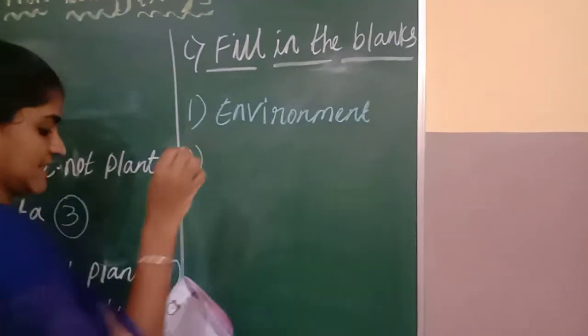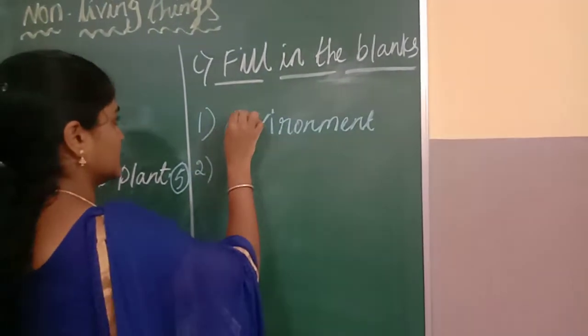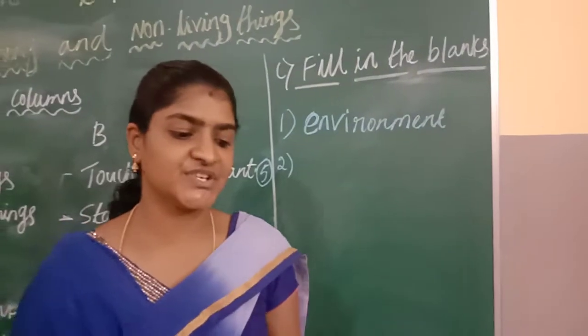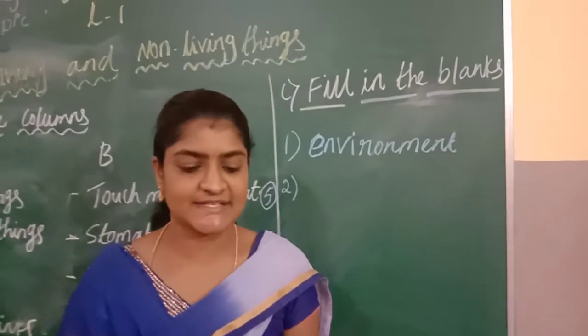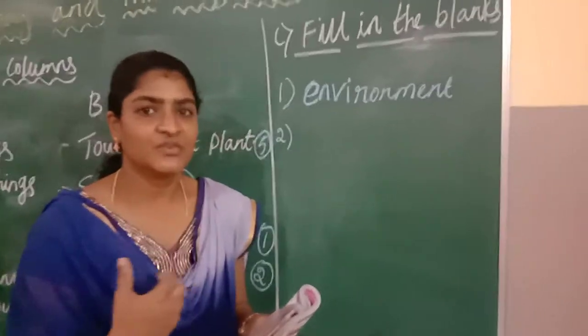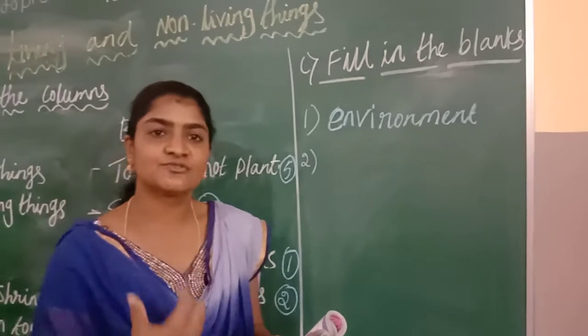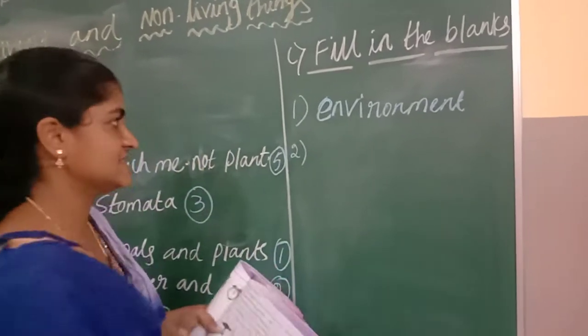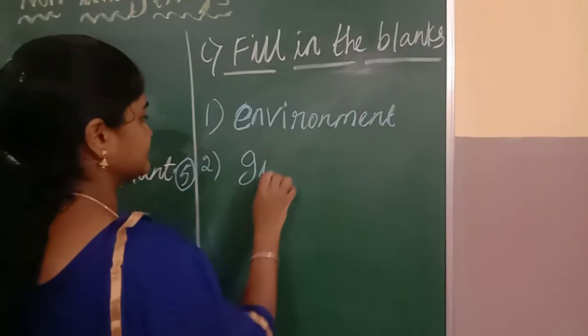Okay. And the second one. Fishes breathe through their gills. The fish uses the gills, and through the gills only it can breathe. So here the answer is gills.